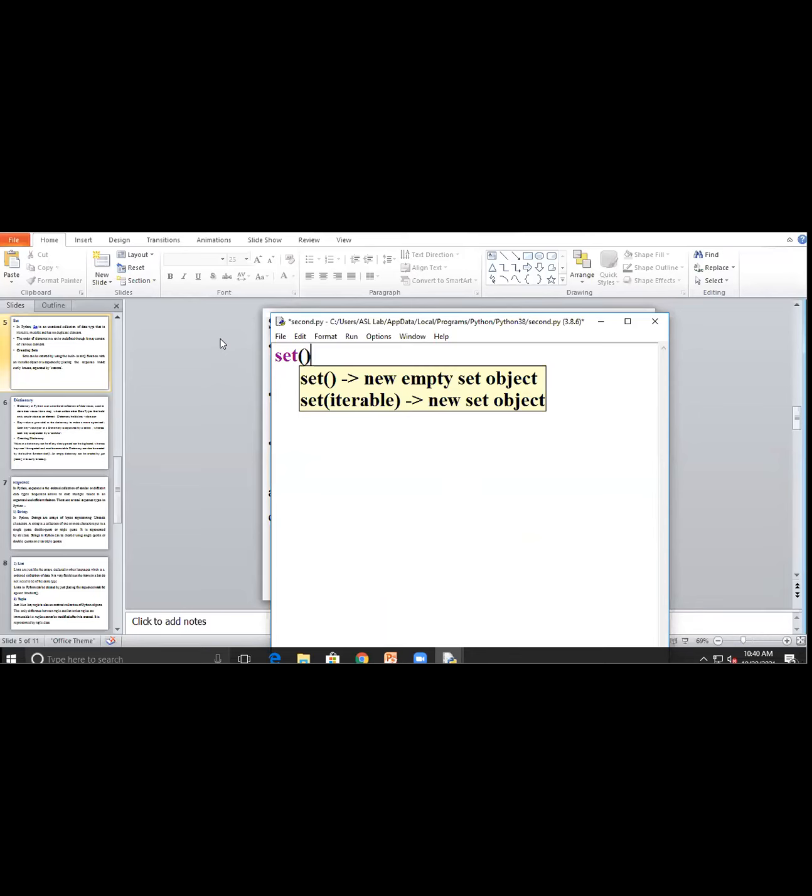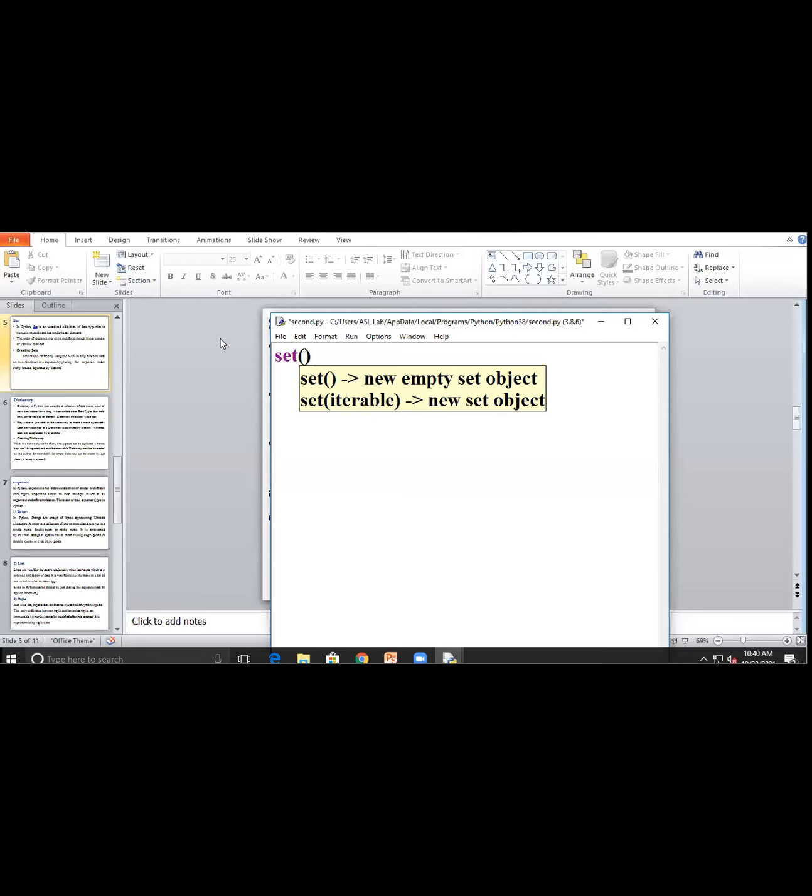It represents the new set. Right now in that set I don't write anything, so my set will be empty. Suppose I write something in my set function, then the set will have some objects in it, so it will represent those objects.